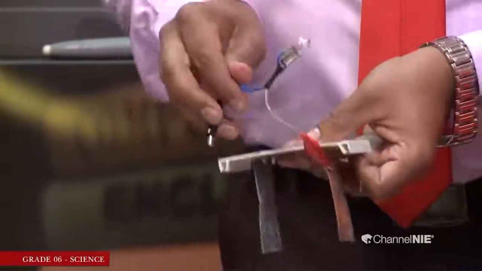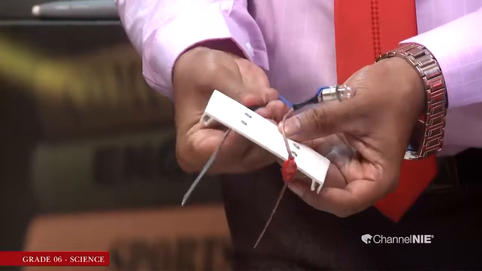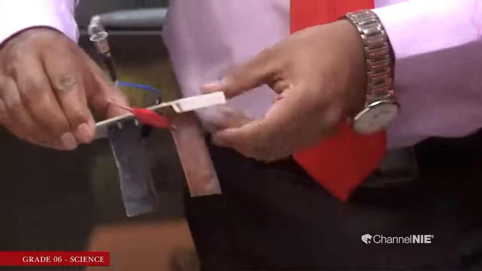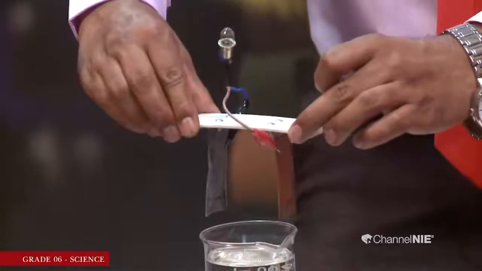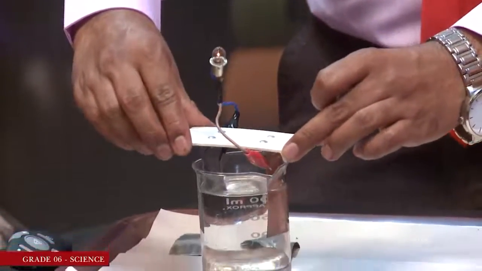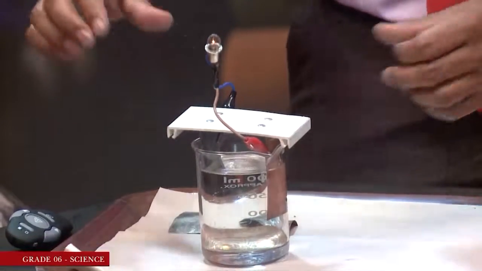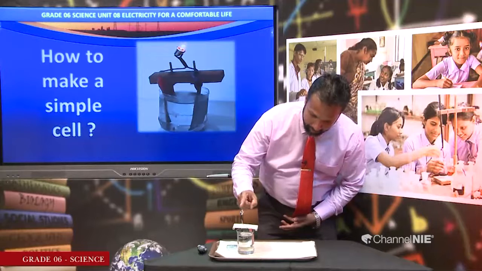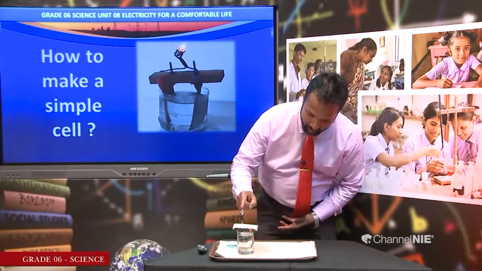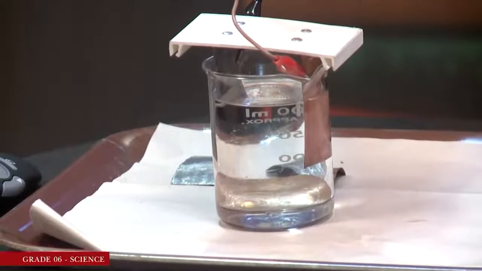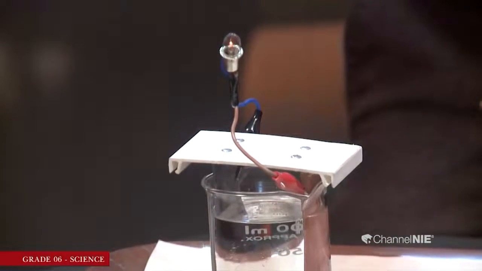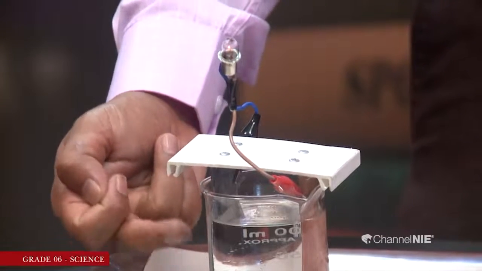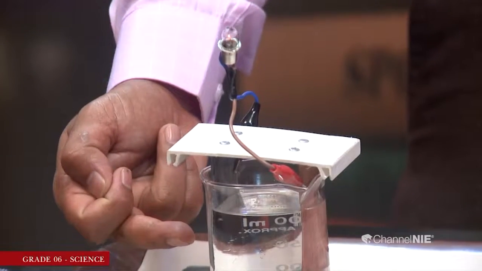First of all, I attach the clips to the zinc rod and copper rod, and I am going to dip these two rods in the container. Then what can you observe? You can observe the bulb is glowing. Draw your attention, the bulb is glowing. And also you can see bubbles produced. Air bubbles are evolving at the bottom of